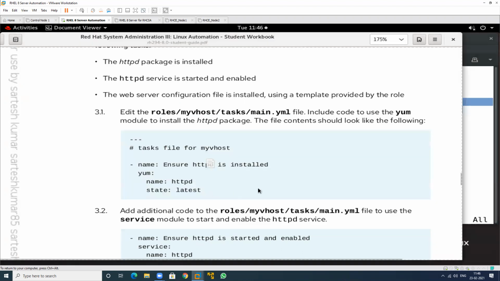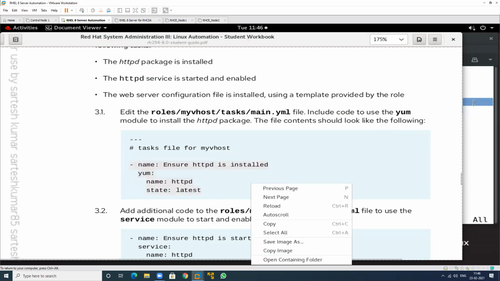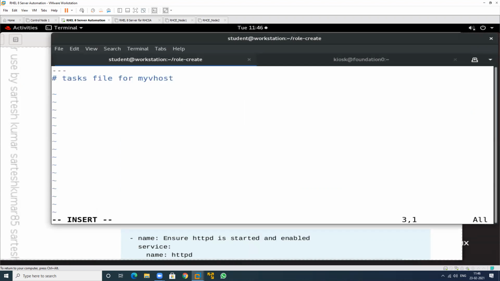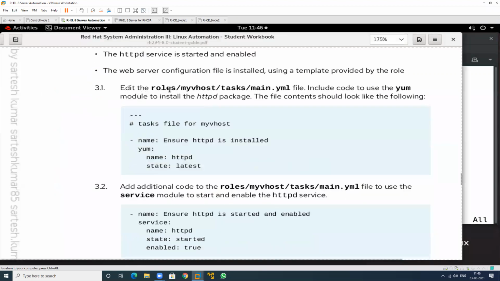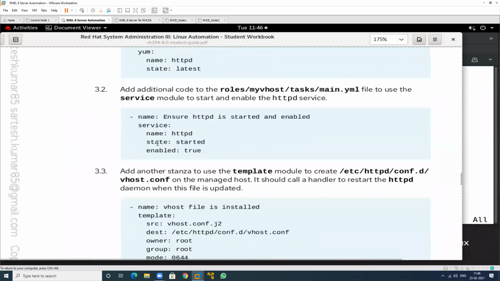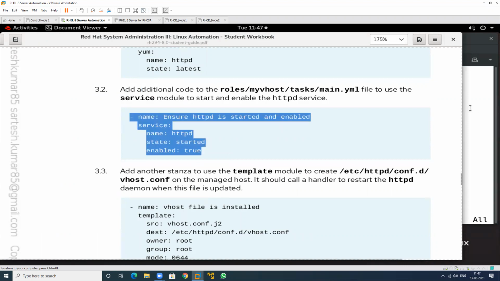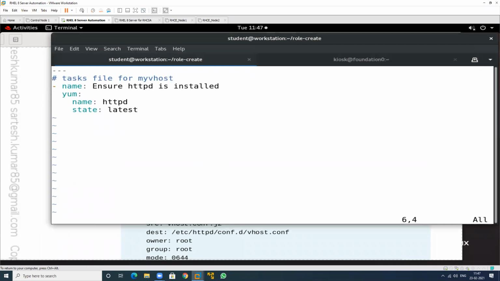Which line? So just install the package of yum. This is my first task. So this is my first task. So by using the yum module, this is the name of your yum module, that is httpd. The state is latest. And just enroll task. This is your second task. Additional code that is to be written in this. So just start the HTTP service. So this is the other task. So write the second task.